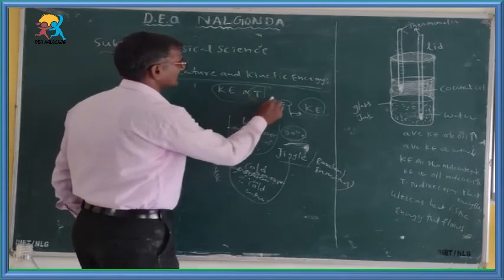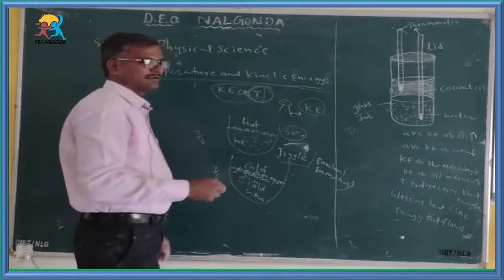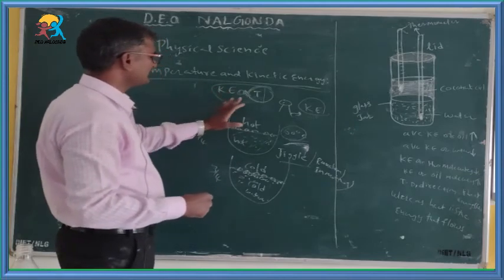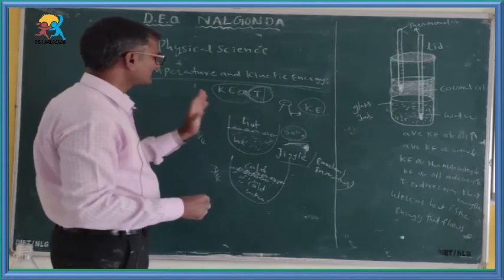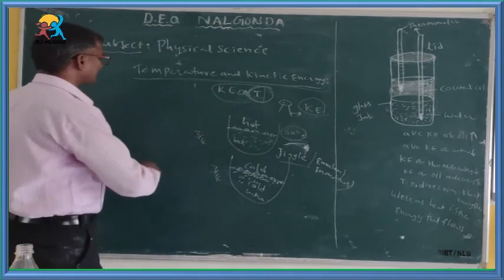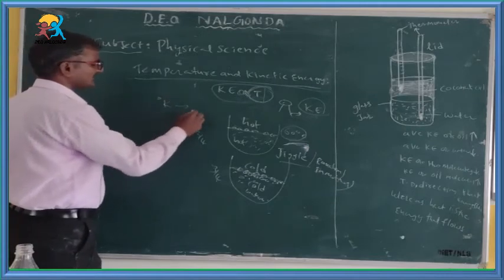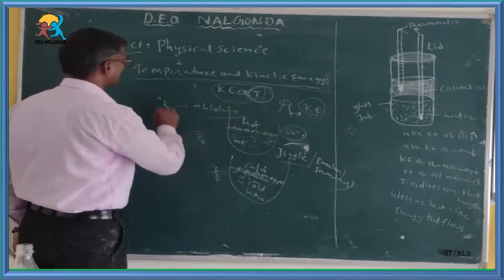Another concept here: temperature on the Kelvin scale is also called absolute temperature. Temperature expressed in Kelvin is called absolute temperature. Whatever the degrees Kelvin, we can call it absolute temperature.